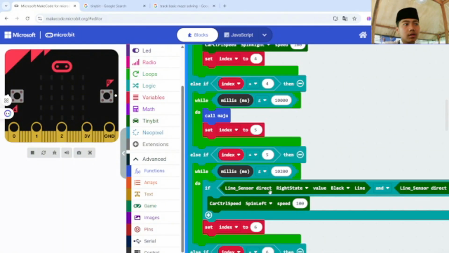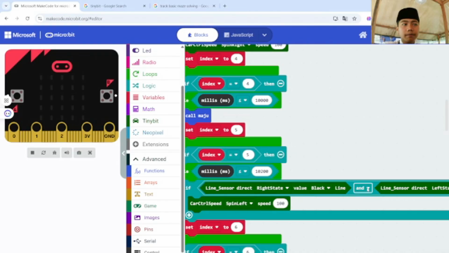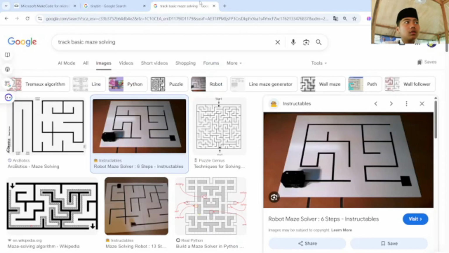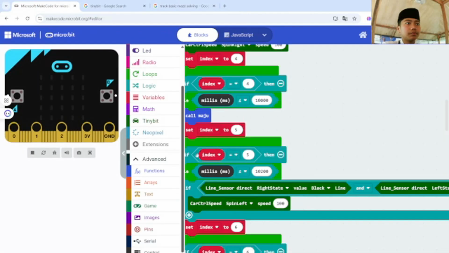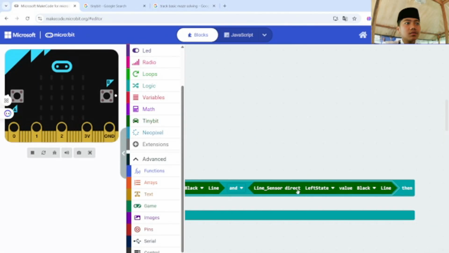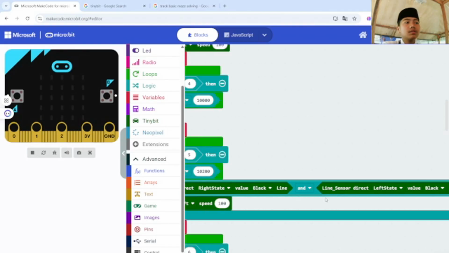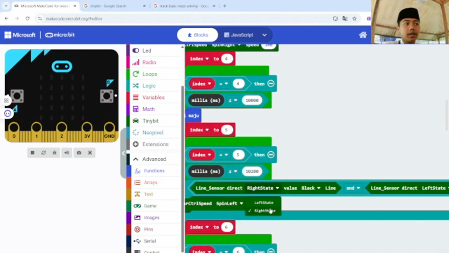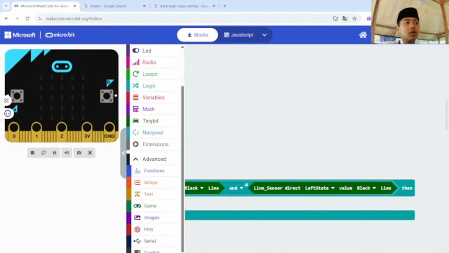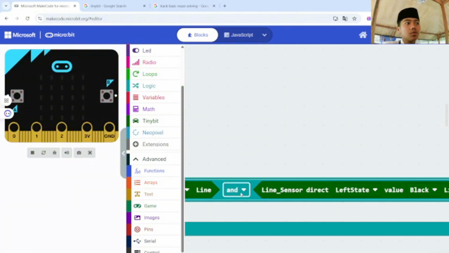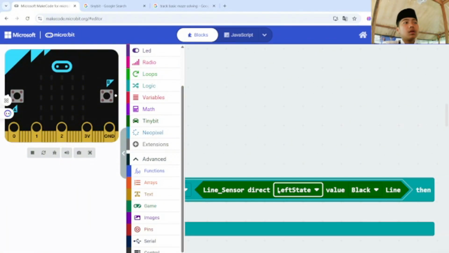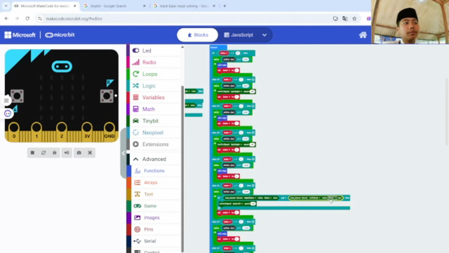line sensor direct state value is black line, so just follow the black line, that means. And then line sensor direct left state, because before it was already right, and then you need to copy or just loop and do the left side to make a black line.